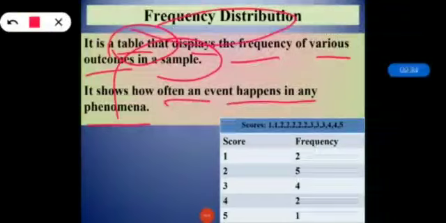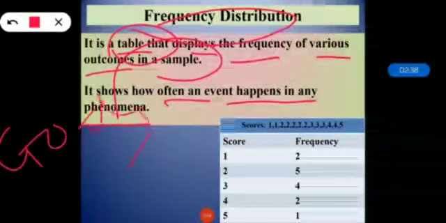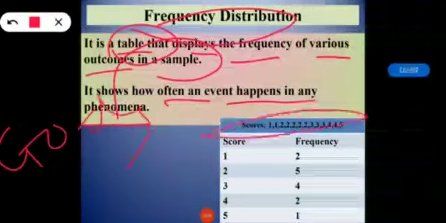Now suppose we want to take an example of goals. Suppose Sham's team has scored the following number of goals in recent games. Sham put the numbers in order and then added up. The scores we have are 1 1 2 2 2 2 2 3 3 3 3 4 4 5.